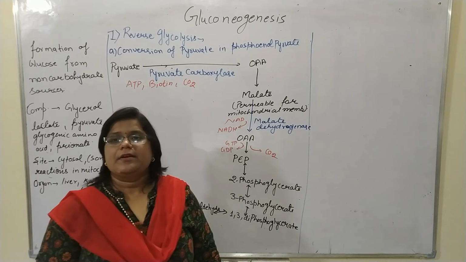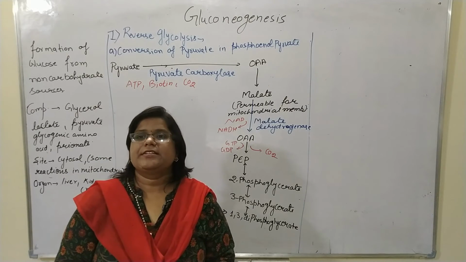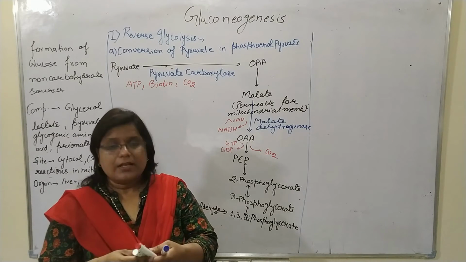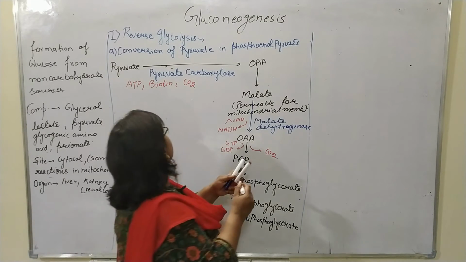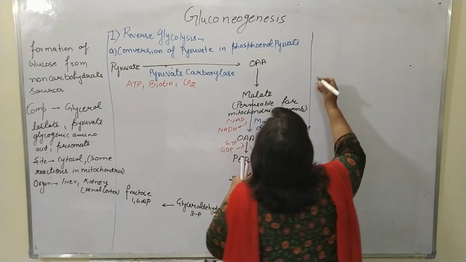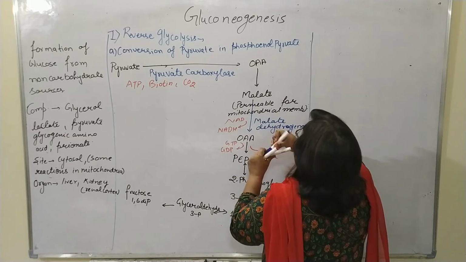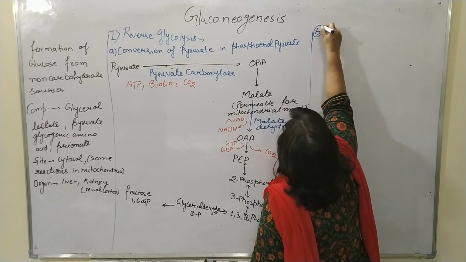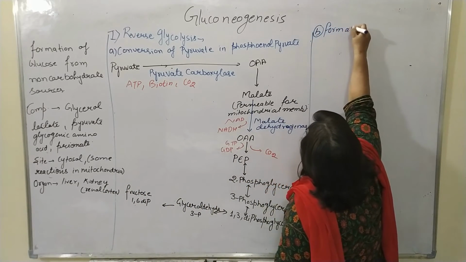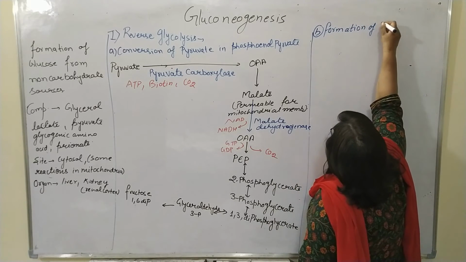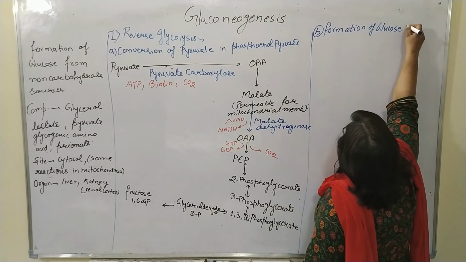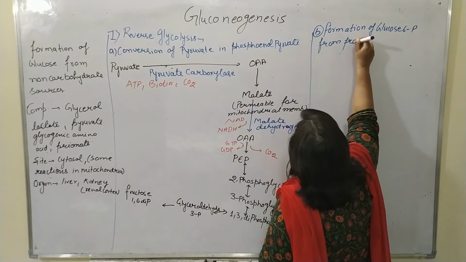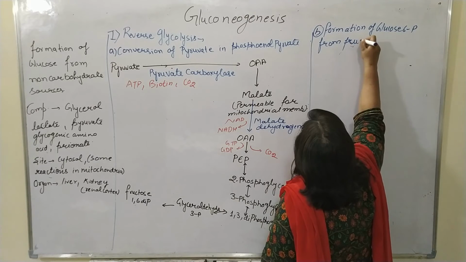In the second step, we have the formation of glucose 6-phosphate from fructose 1,6-diphosphate.